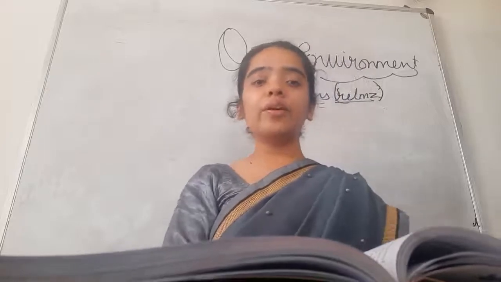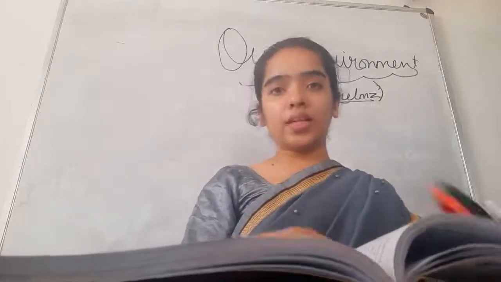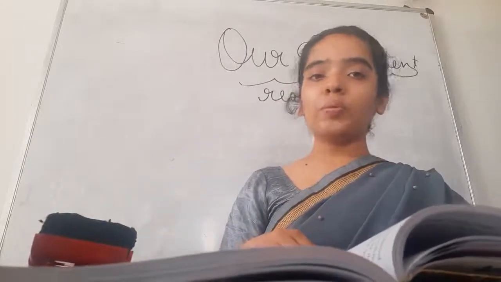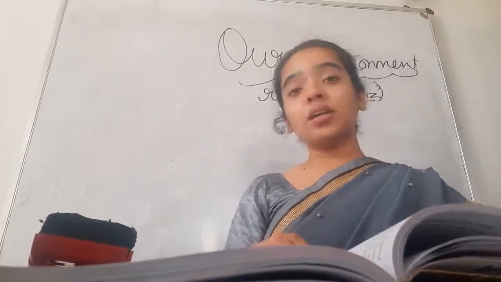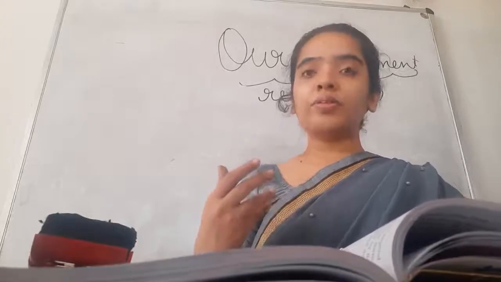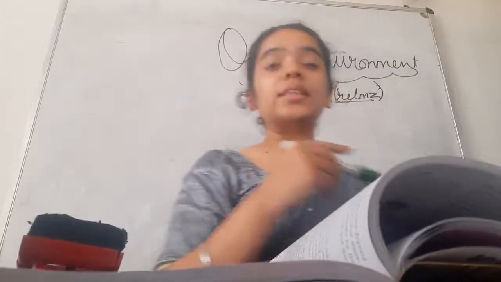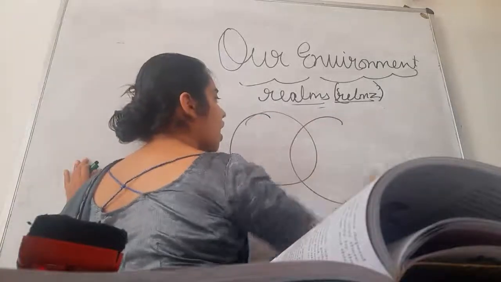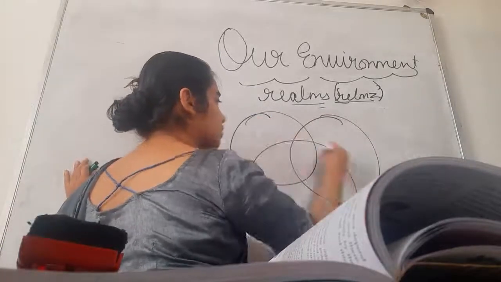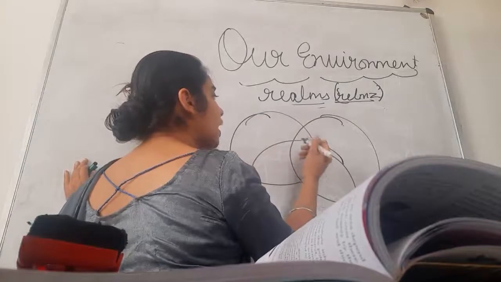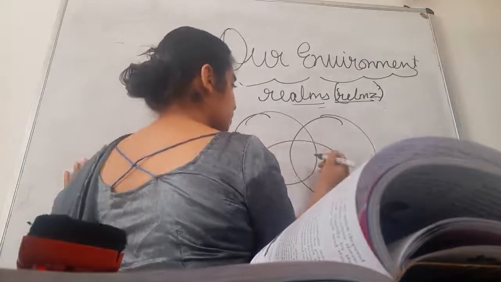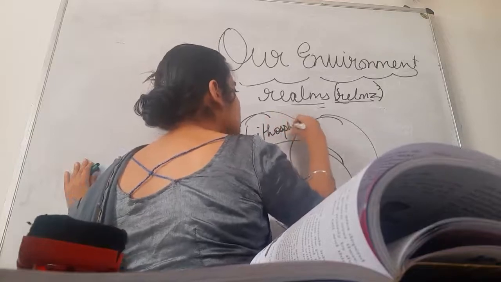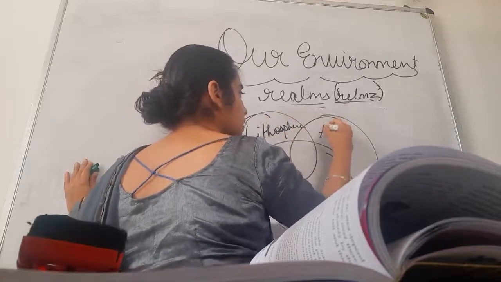Then wherever all the three interact with each other, there life becomes possible, and it is called biosphere. Our earth is the only planet where lithosphere, hydrosphere and atmosphere interact with each other and make life possible, right? See, Mars also has lithosphere, right?